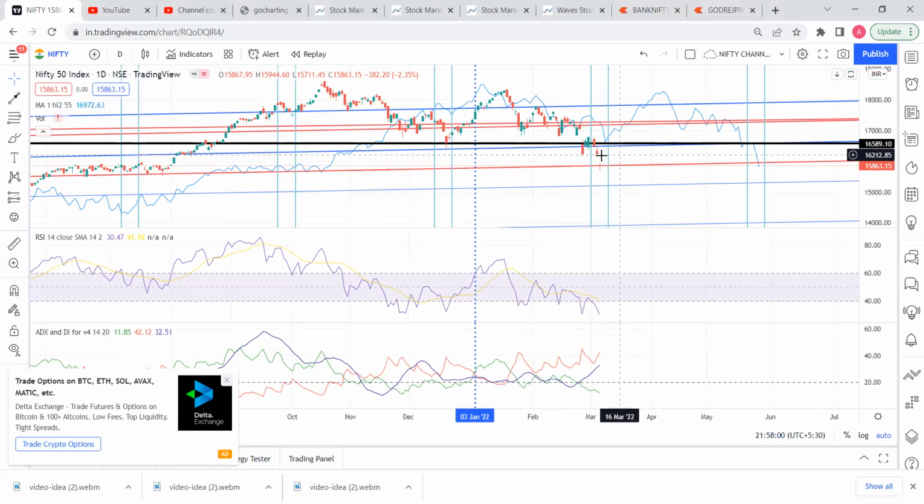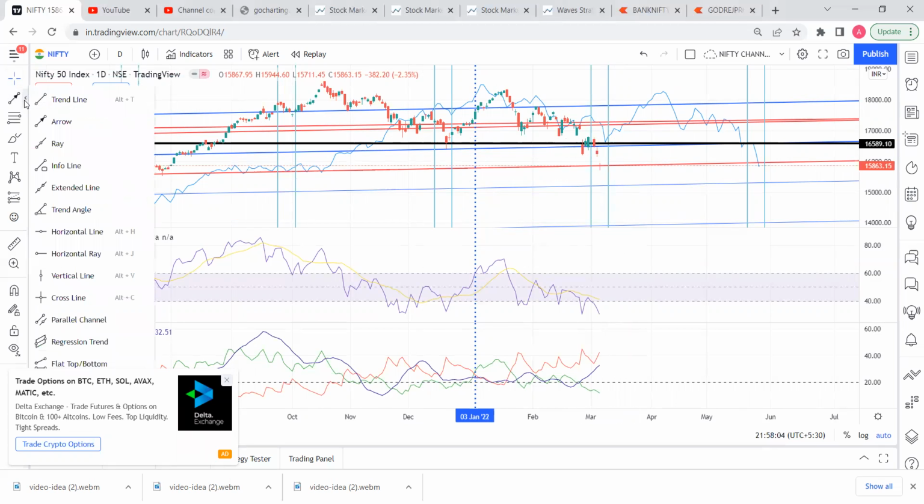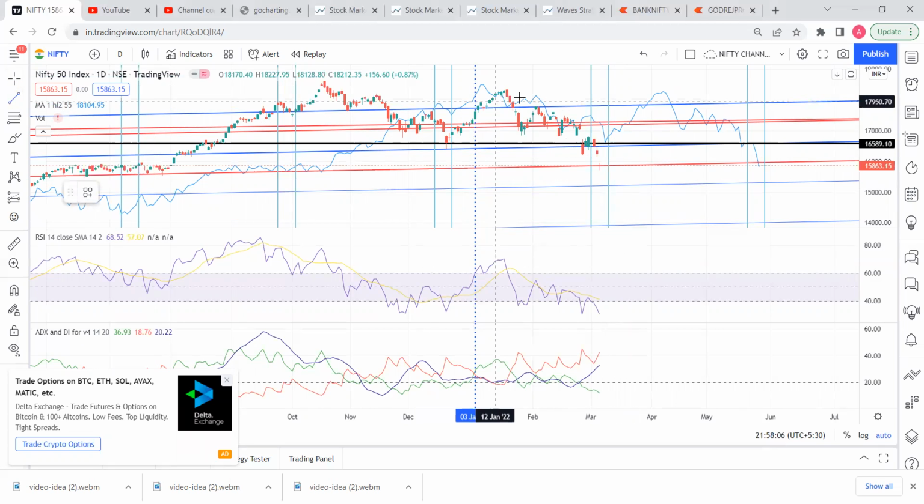Now your stop loss is revised to around the 16,300 zone. We'll just check where the channel line has reached right now.